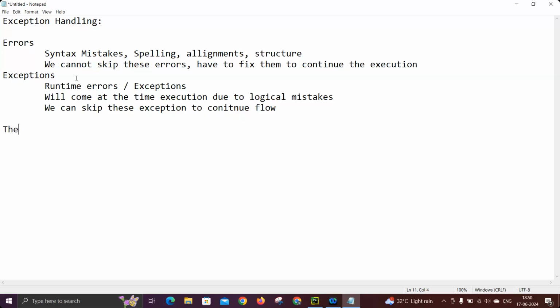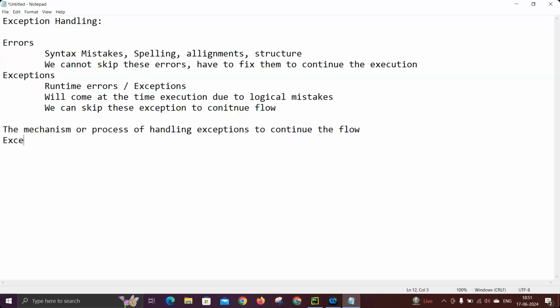So the mechanism, or the process, of handling the exceptions to continue the flow is called exception handling.